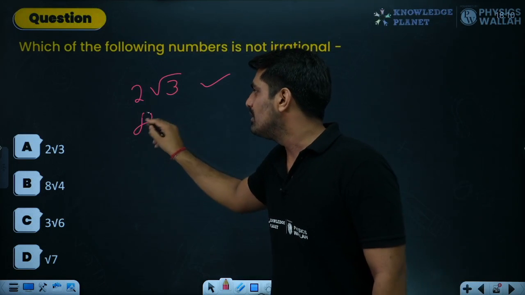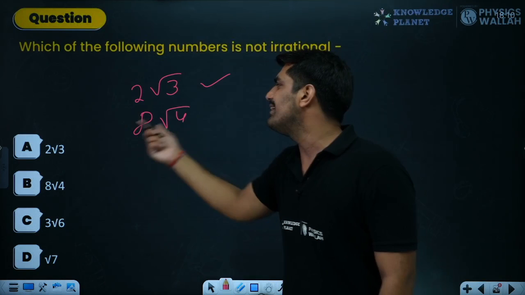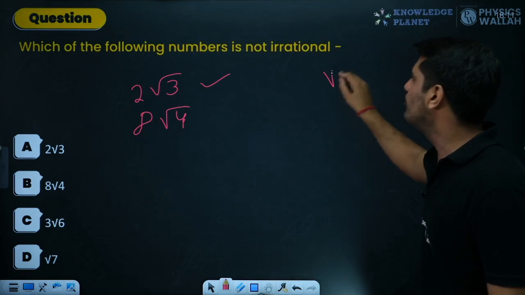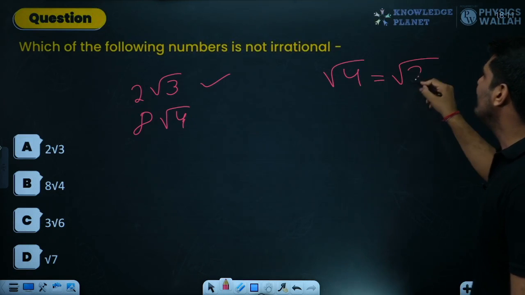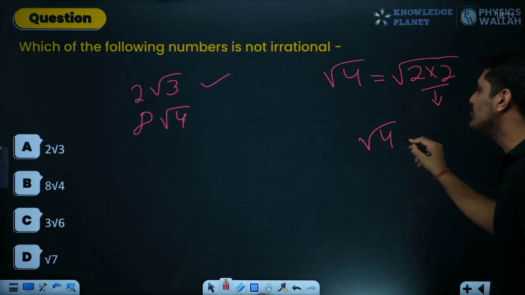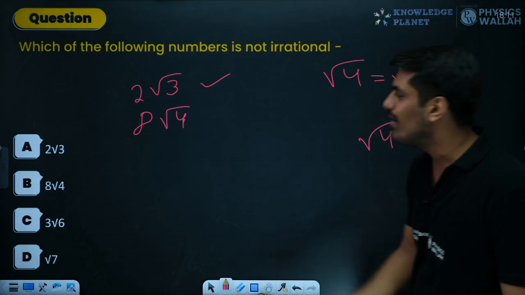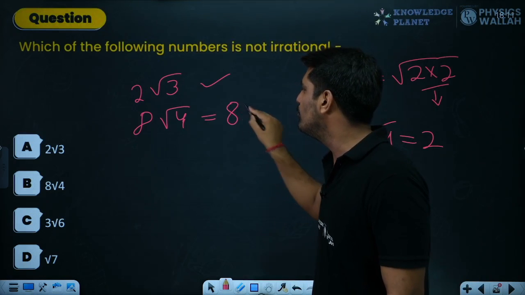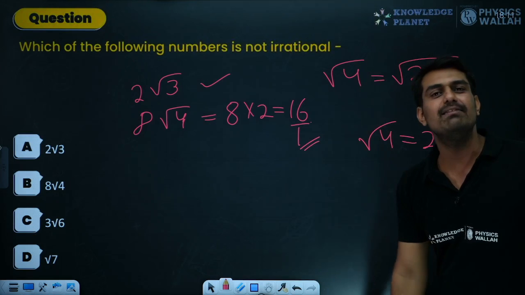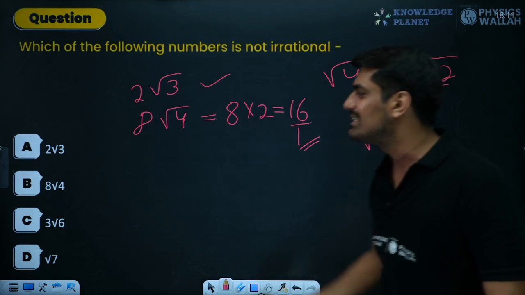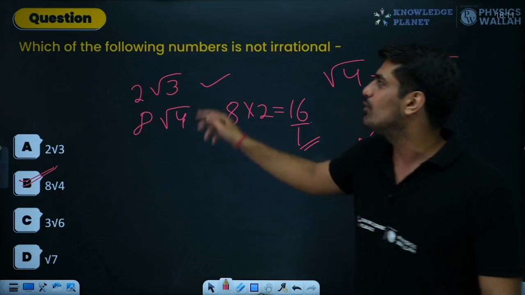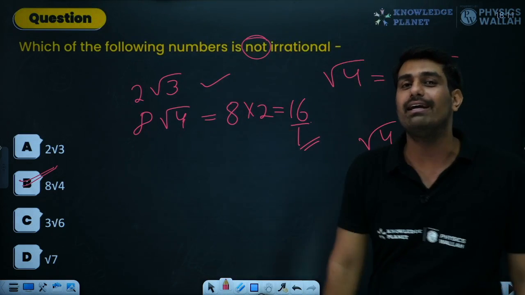8 root 4. Over here also it's the same thing, sir? One number is rational, the other is irrational. No, see carefully, root 4. What can we do for root 4? Root 4 is nothing but root 2 into 2, so I can take 2 out, and root 4 directly you should also know is 2. Very basic thing I am talking about over here. So this is 8 into 2, which is 16, a rational number because I can write it as 16 by 1. This is the number which is not irrational, and this is what was asked in the question.